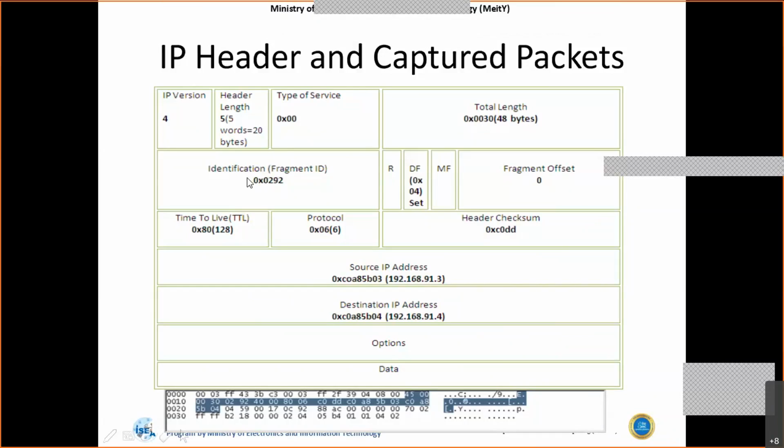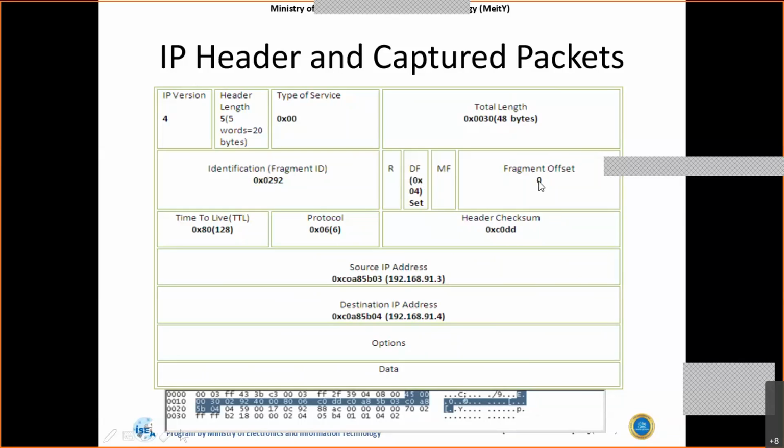And this is the identification field, which we're talking about, which also helps in fragmentation. The fragmentation ID is used to convert the packet into multiple chunks. So if it is more than 1500 bytes, using fragmentation we can divide the packet into a number of packets. This R is the reserved flag, and this DF is do not fragment, which is related to the fragmentation ID. Whenever MF, more fragments, is set to 1, the destination system will understand that the packet coming is not a single packet, and there are more packets yet to come.